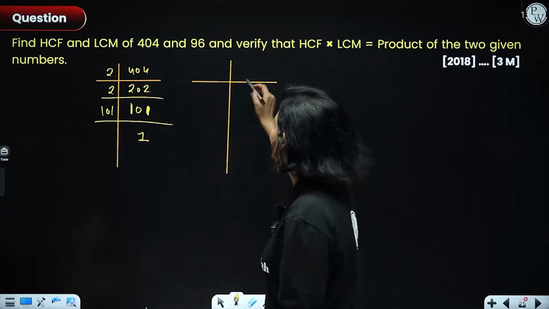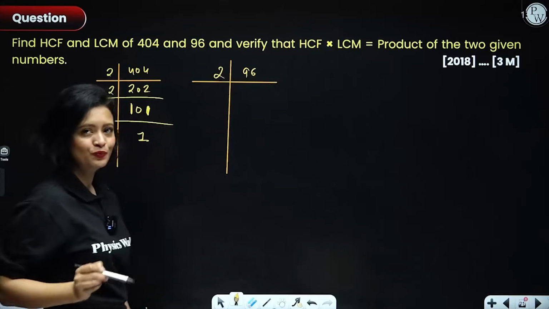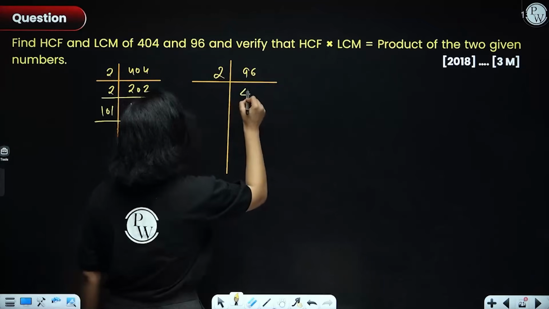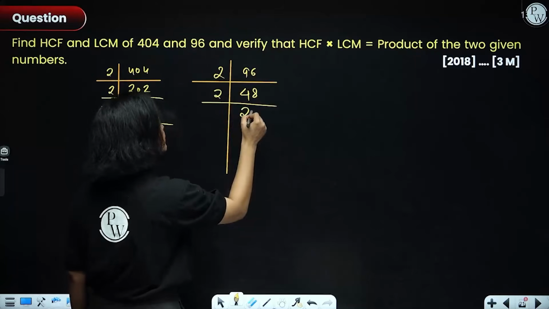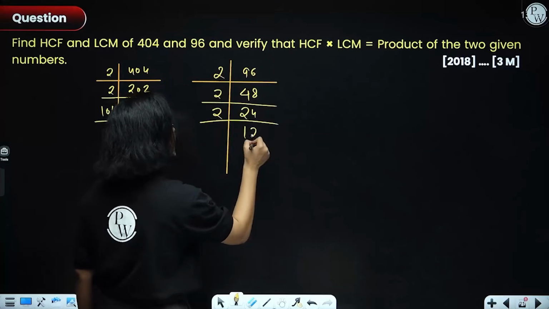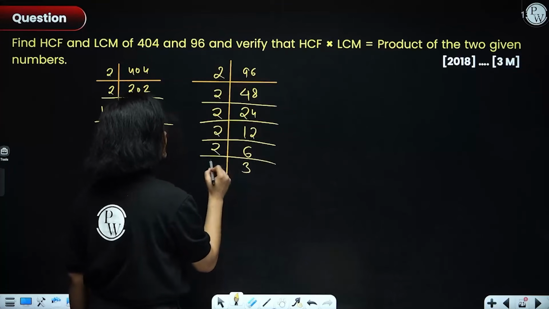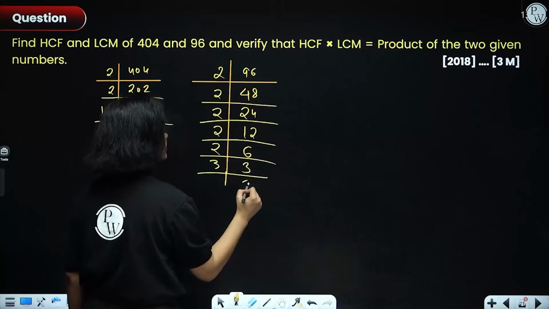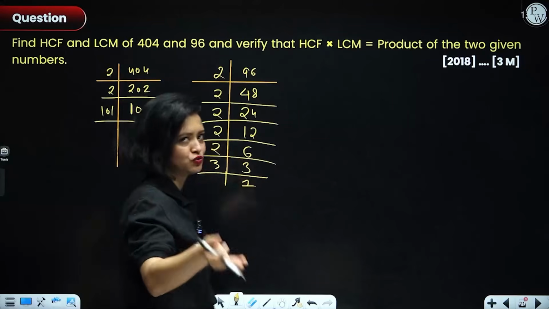Got it? Okay, now let's move on to 96, everyone. I can divide 96 by 2, right? So I'll get 48. Again I can divide it by 2, 24. Again by 2, then I'll get 12. Again I can divide it by 2, 6. Again 2, 3, and finally 3 divided by 3 is 1. Okay, so I have done the prime factorization, which was the main part.